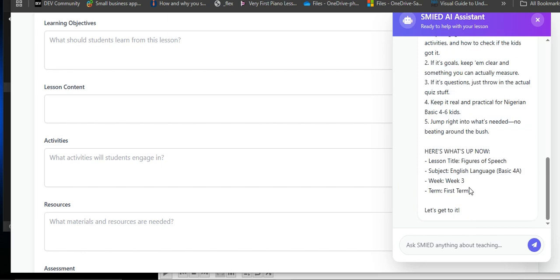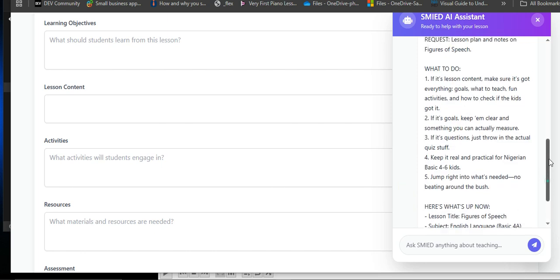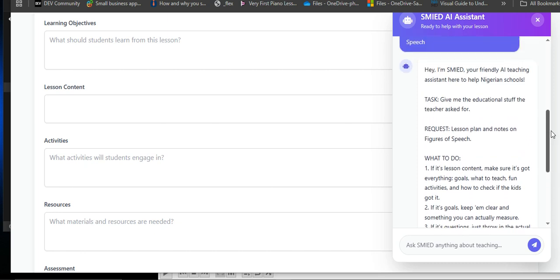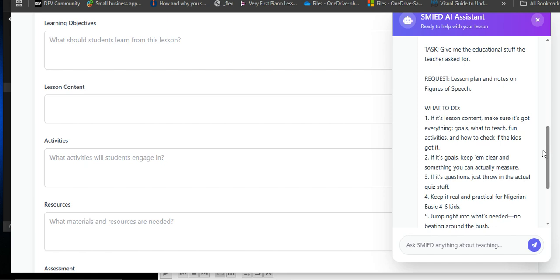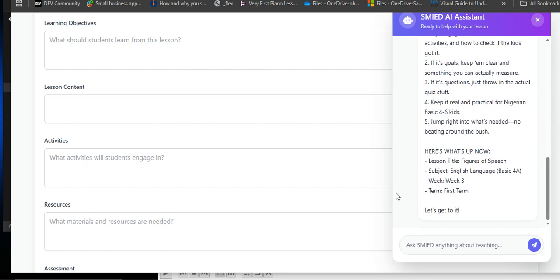So what I'm going to do is let me just copy all this. Now we have different things here. Give me educational stuff. Okay, request lesson plan and notes. Okay, good. Notes. It's not giving me what I want. So let me say notes, full notes on figures of speech.